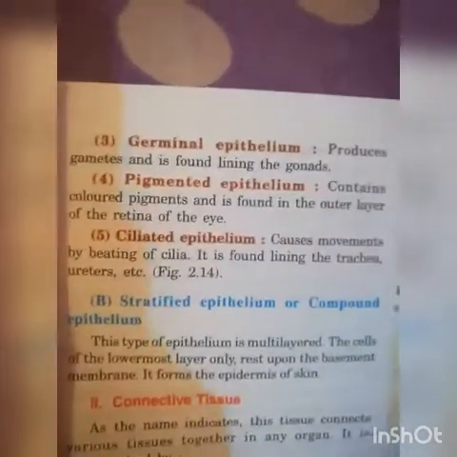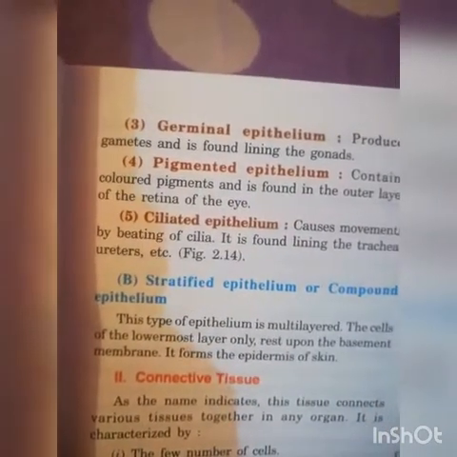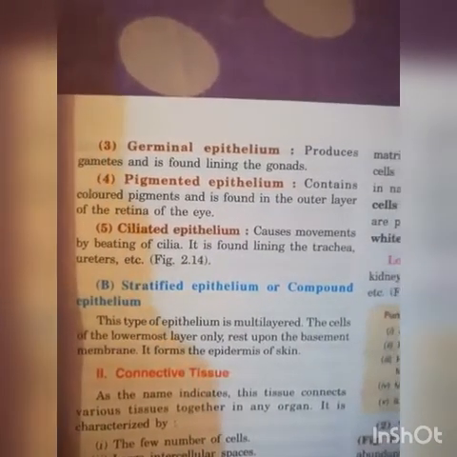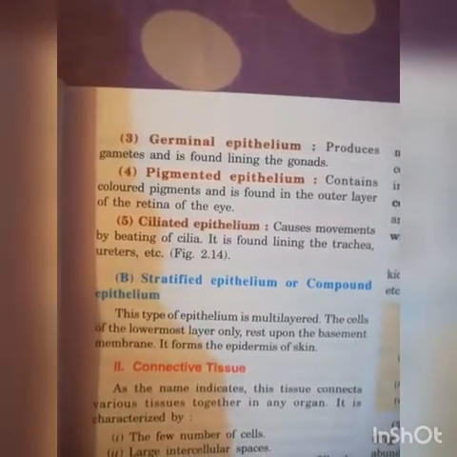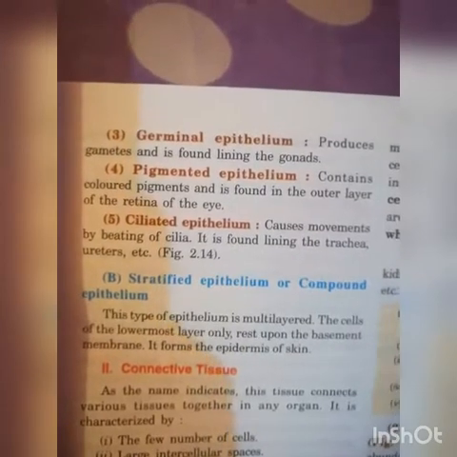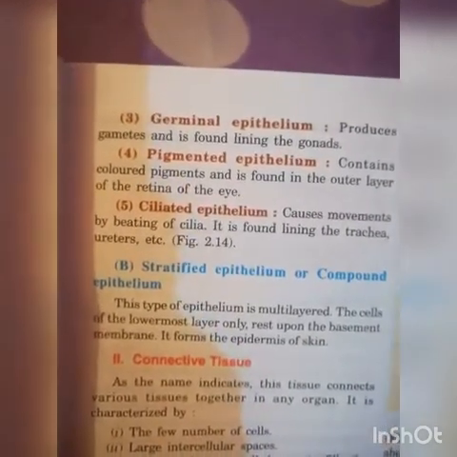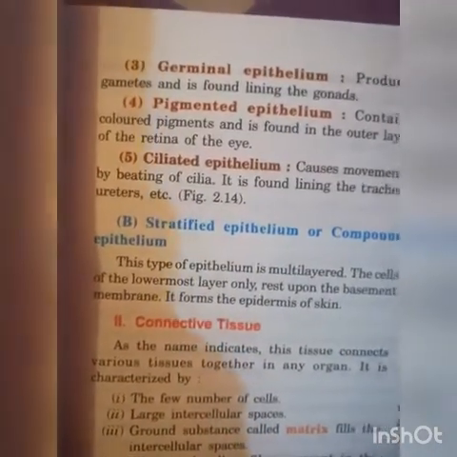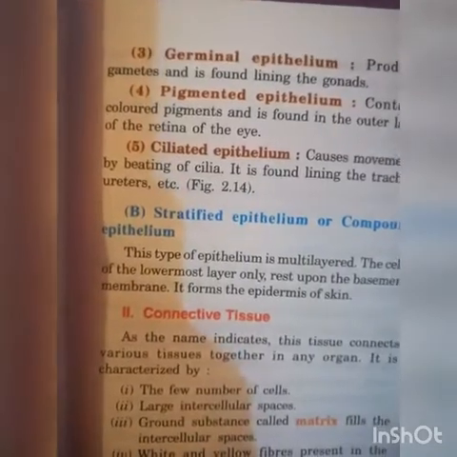Next one, germinal epithelium produces gametes and is found lining the gonads. Next one, pigmented epithelium contains colored pigment and is found in the outer layer of the retina of the eye. Ciliated epithelium causes movement by beating of cilia. It is found lining the trachea, uterus, etc.